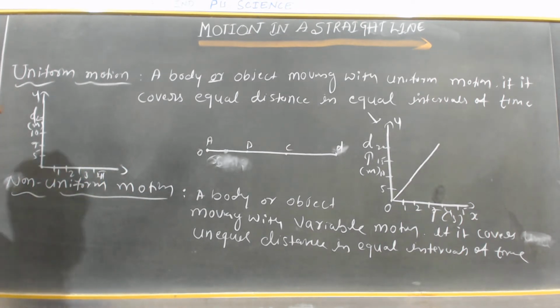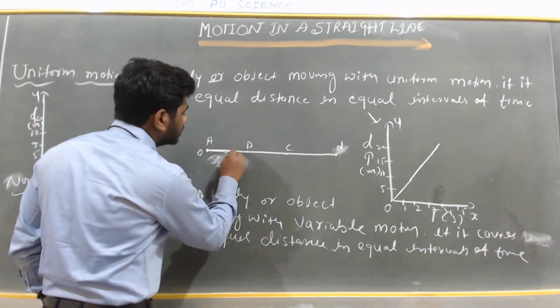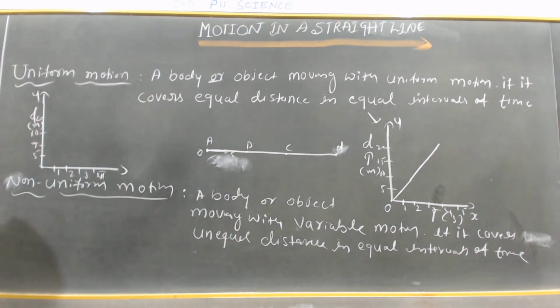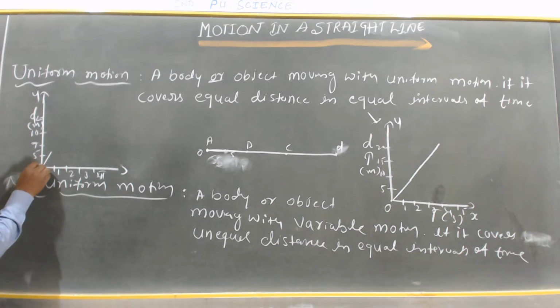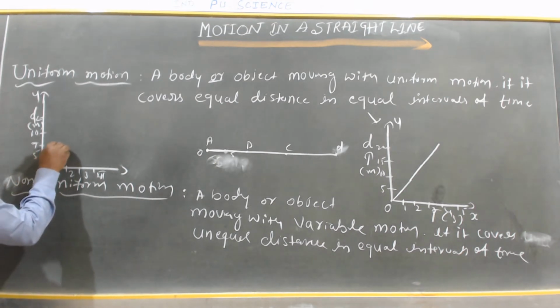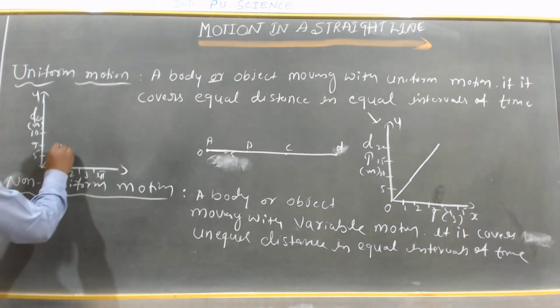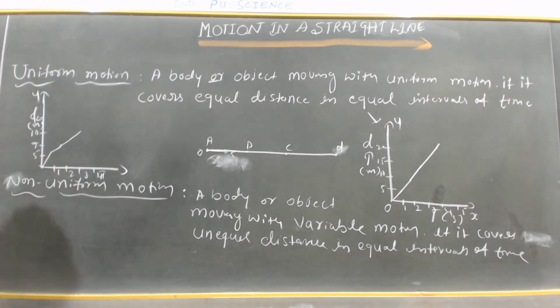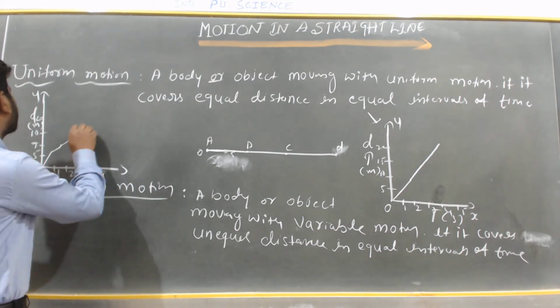Now a body starts moving from position A to position B. Assume it is 5 meters. The body is moving, the first second it covers 5 meters, and in the next second it covers 7 meters, and next second it covers 10 meters, and again the next second it covers 12 meters.